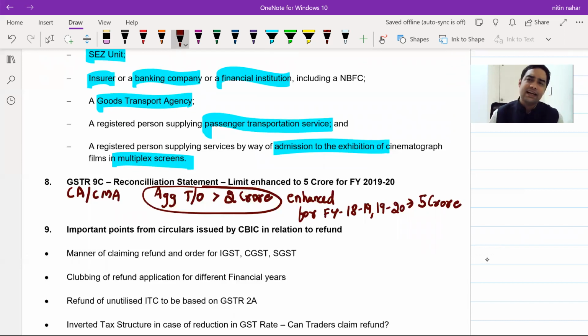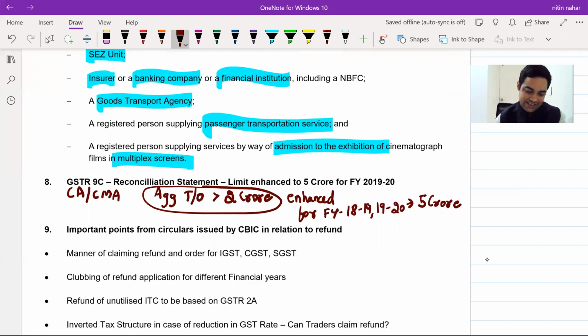See, already they had enhanced it for 18-19. Now they have also enhanced it for 19-20. See, in future, there is a plan to scrap this, but for your exams, just read that for FY 18-19, 19-20, the limit for submission of reconciliation statement, which is to be certified by a chartered accountant or a cost and management accountant, is enhanced to 5 crores.